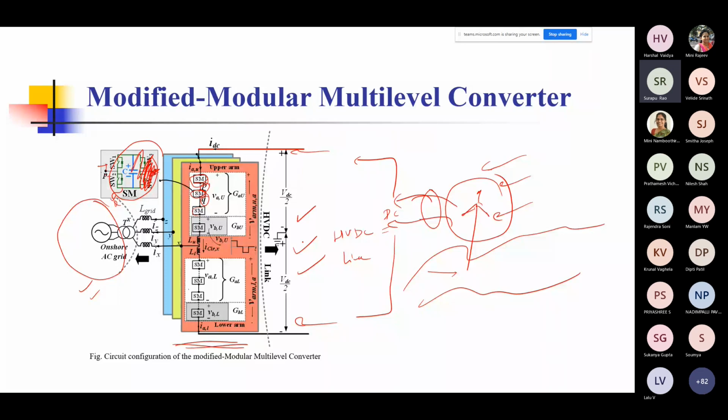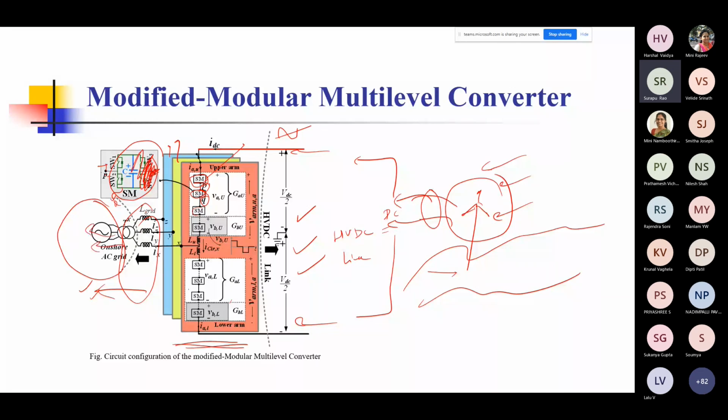You operate them, and they each produce a small AC with a DC offset. They are so switched that they produce this, and then eventually, because of the operation of the circuit, this is only for the first phase. Similarly, the yellow one and the blue one are for the other two phases. You add up these voltages and get the three-phase AC voltages, which are then fed through some proper filter arrangement, or these could be part of the line itself. The line may have parasitic inductance, or it may have legitimate inductance that may be enough. That is how the power is fed into the AC side.